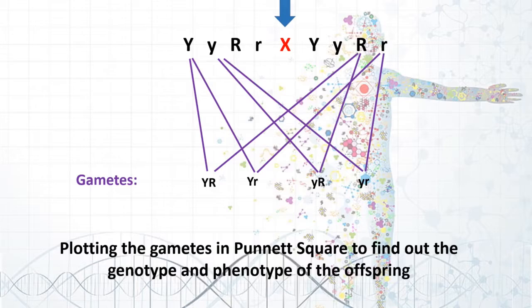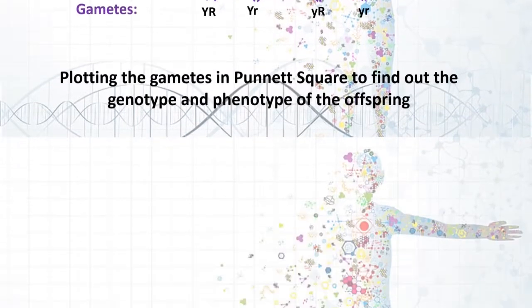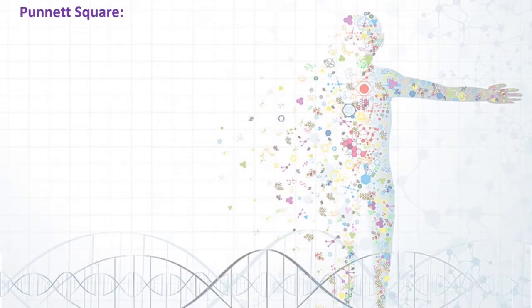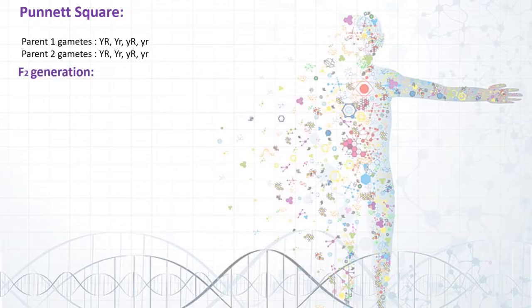So after this, he plotted the gametes in a Punnett square to find out the genotype and phenotype of the offsprings. We can now write the gametes of parent 1 as capital YR, capital Y lowercase r, lowercase y capital R, and both lowercase y and r, and we can repeat the same for parent 2.